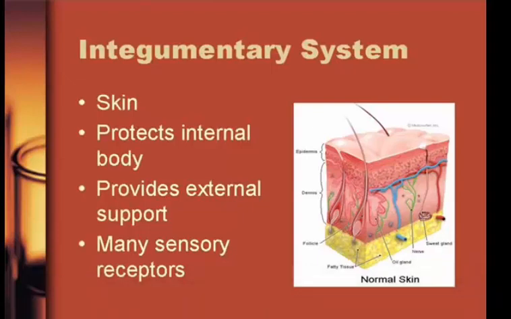Okay, the first system is the integumentary system. This consists of your skin. Some of the main functions are that your skin, of course, protects your internal body. It provides some external support. And, of course, it has many sensory receptors.